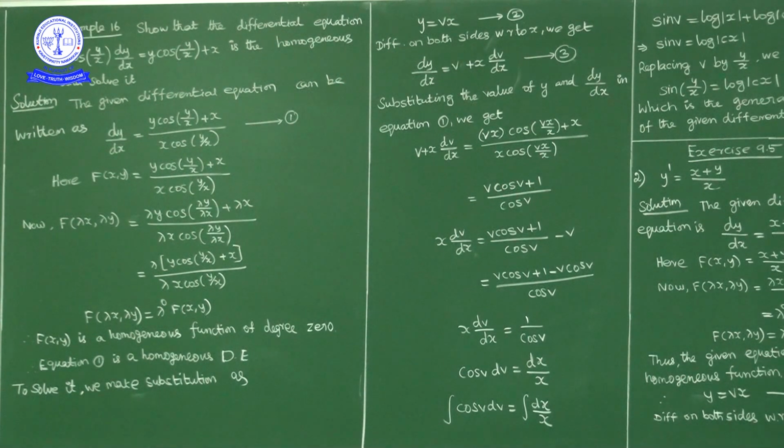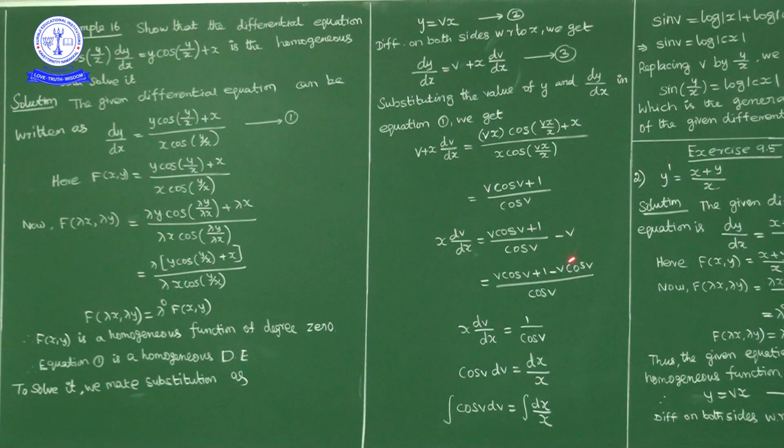Left hand side we have v plus x into dv by dx, which is equal to the right hand side, v cos v plus 1 upon cos v. Now we'll write v on this side. So the left hand side is x times dv by dx is equal to (v cos v plus 1) upon cos v, minus v.